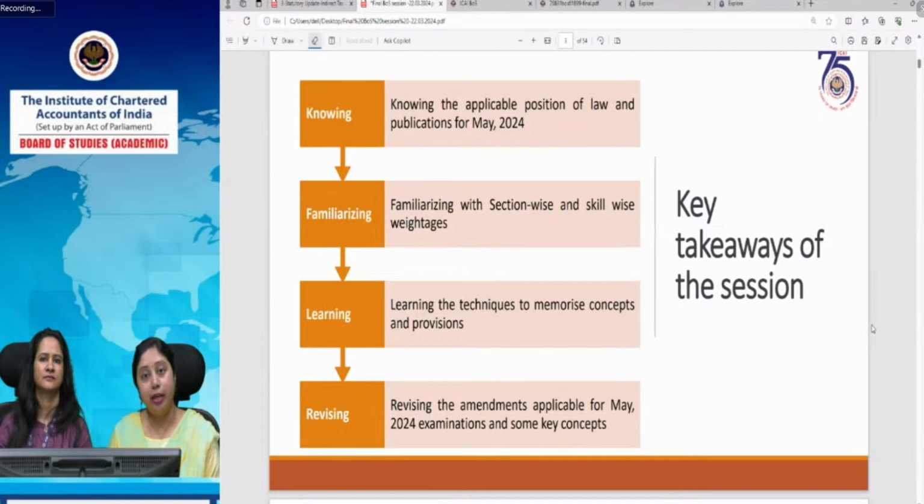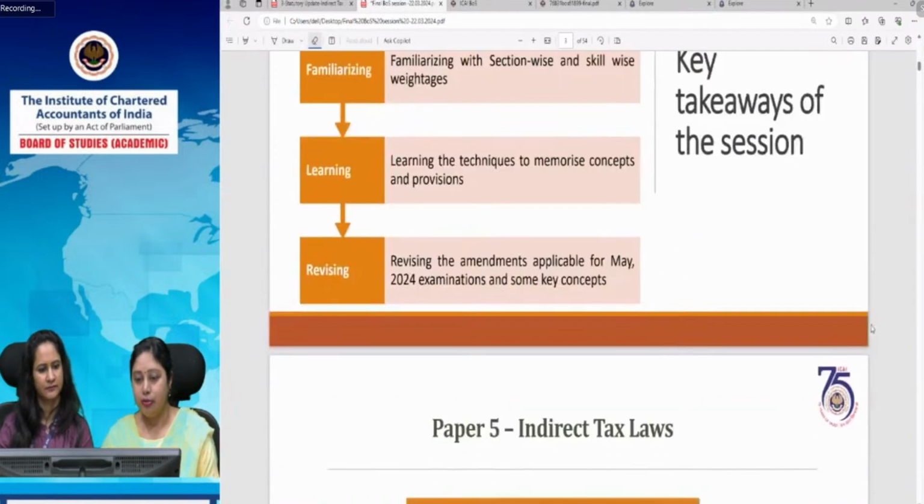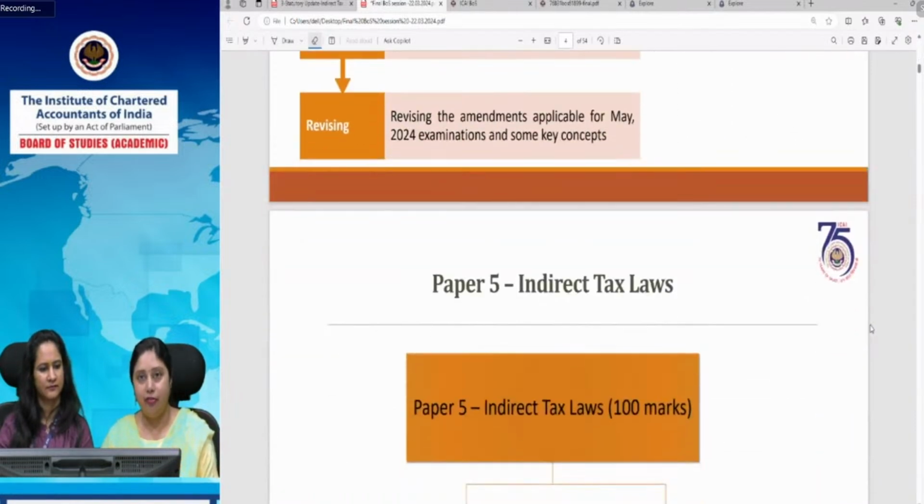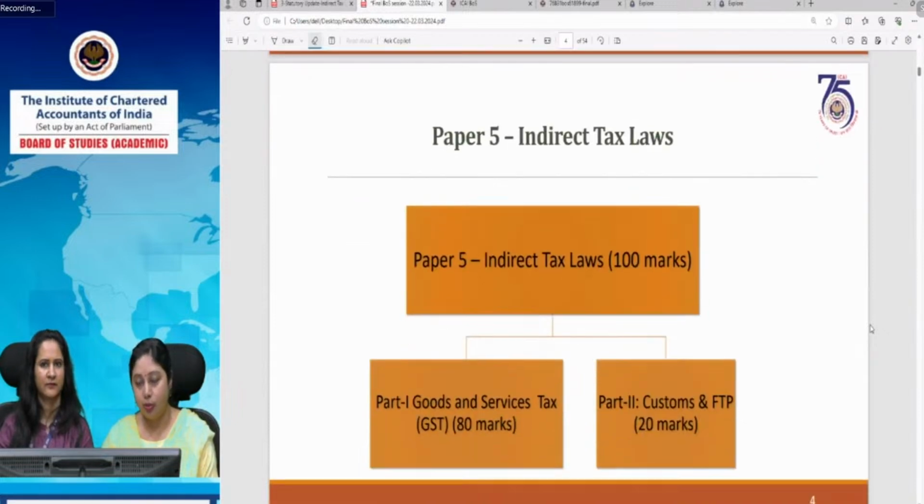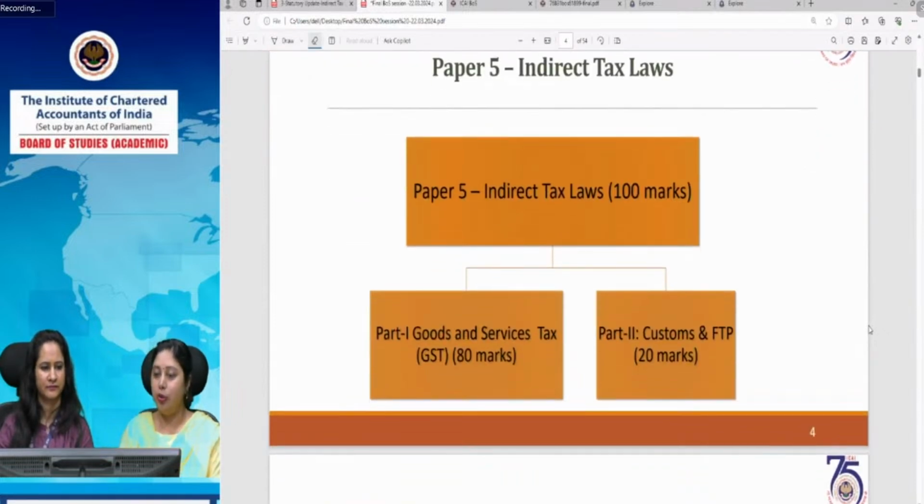If time permits, we'll also cover some key concepts of GST law so that your preparation gets augmented for the May 2024 examination. Now we start with Paper 5, Indirect Tax Laws: what the paper is and what its weightage is. Swati, will you apprise them?